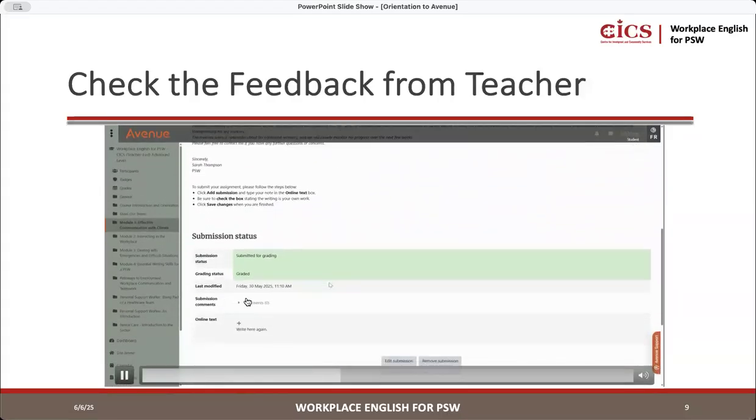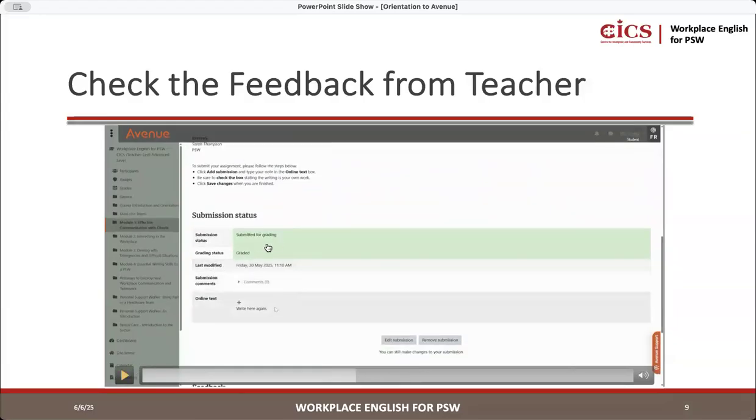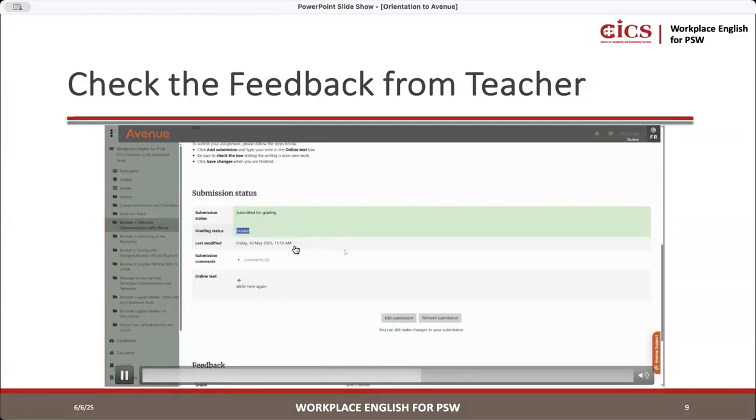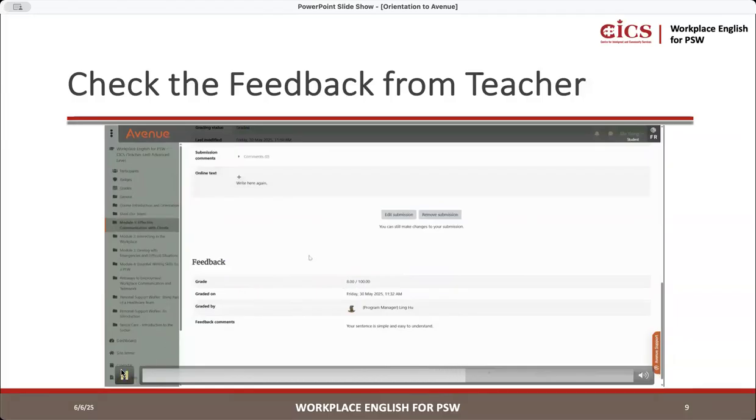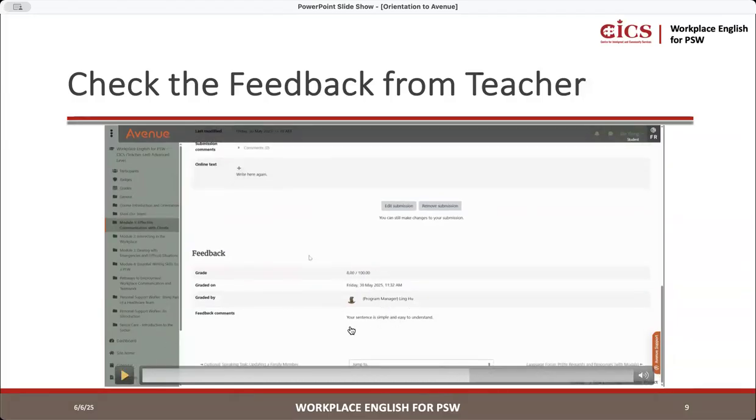So I'm going to check, and then the feedback will be right there, right? It'll show right here. It'll show graded, and it'll be right there, feedback. So you'll see the mark here, you'll see the feedback.